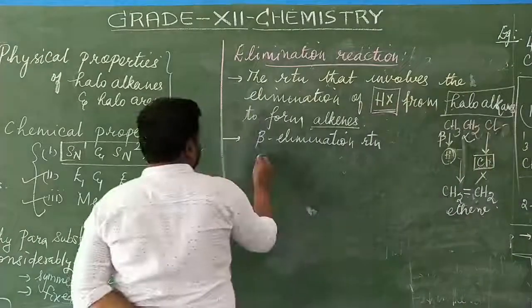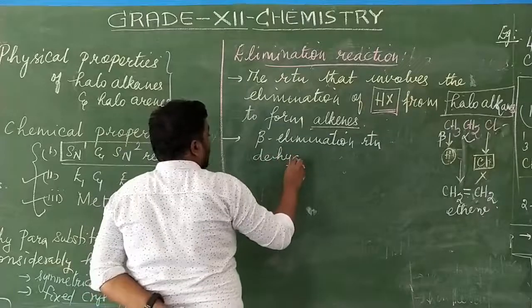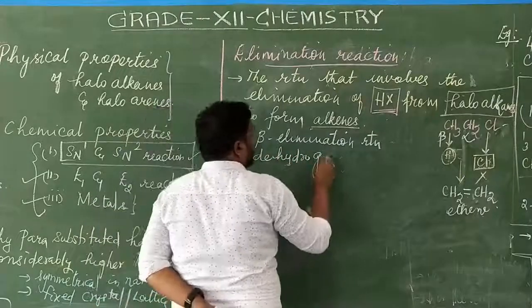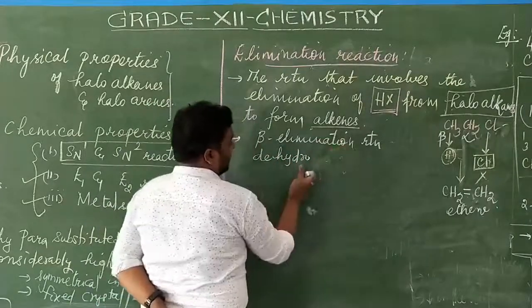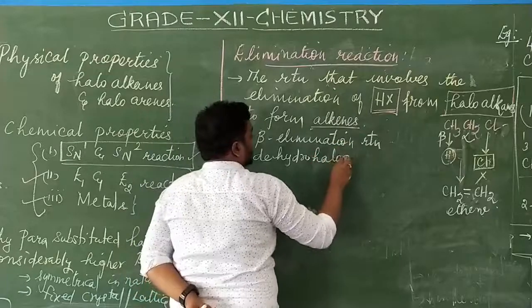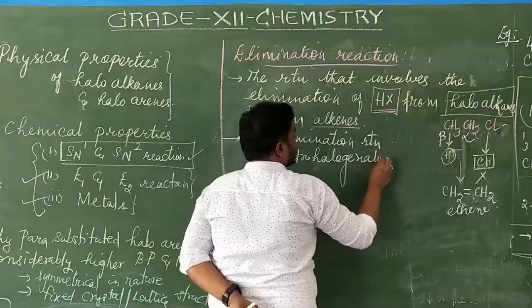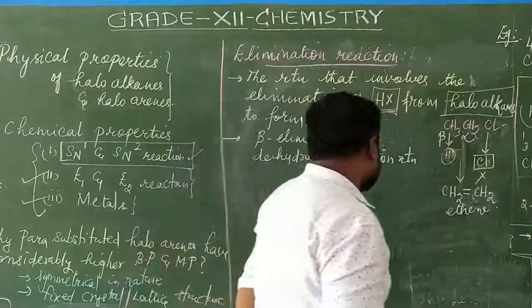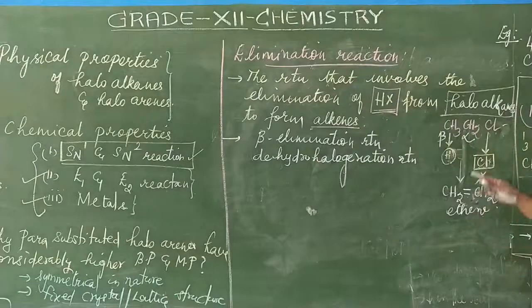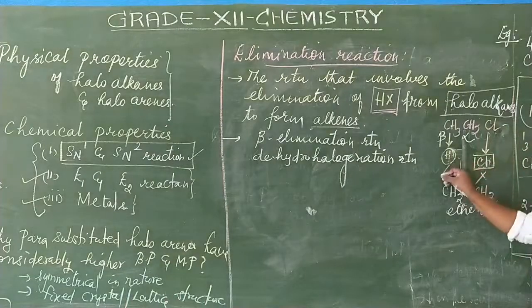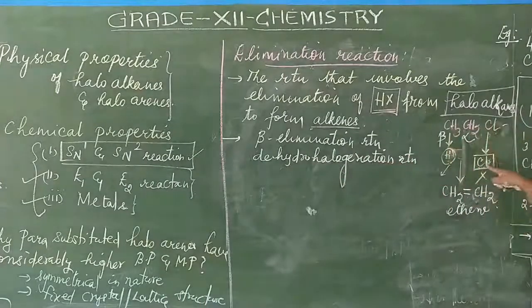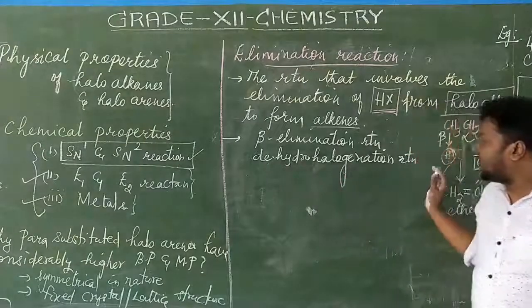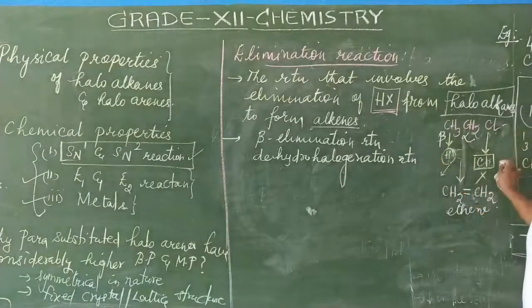And similarly it can otherwise be called dehydrohalogenation reaction. What is this dehydrohalogenation reaction? Removal of hydrogen and removal of halogen.